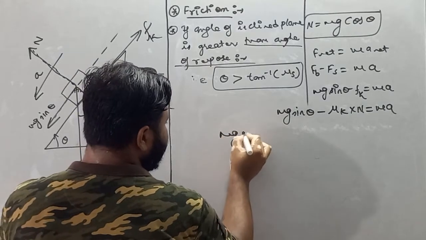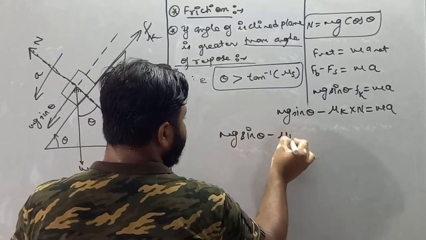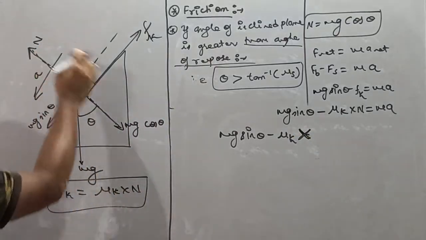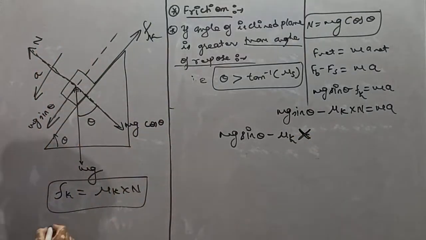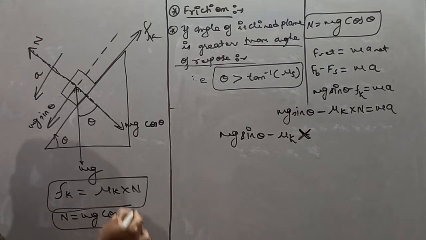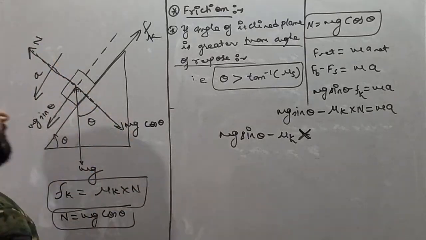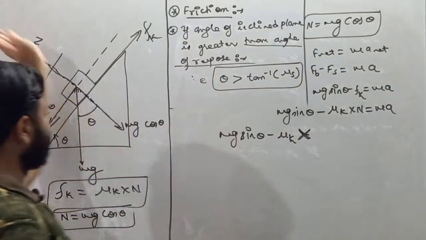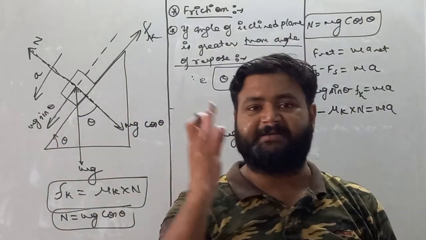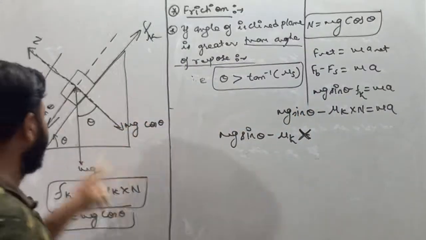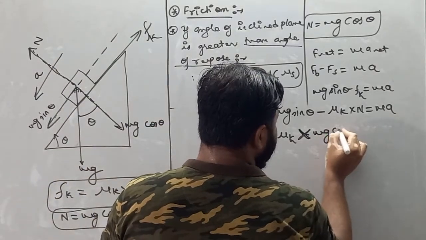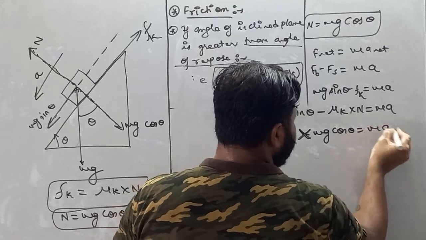Now see, my dear student, the value of N must be equal to mg cos theta, because in this direction motion is not taking place. So in this direction the forces are in equilibrium, and if forces are in equilibrium, it implies opposite forces are equal. So instead of N, we can write mg cos theta. So I'll write here mg sin theta minus mu k mg cos theta is equal to ma.